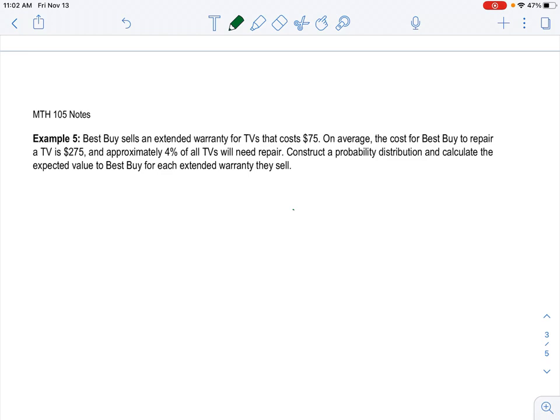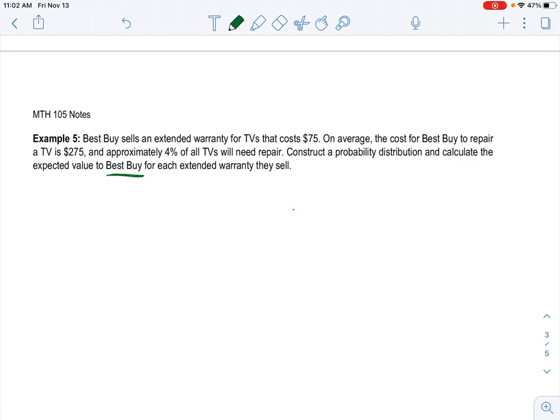So Best Buy sells an extended warranty for TVs that cost $75. On average, the cost for Best Buy to repair a TV is $275, and approximately 4% of all TVs will need repair. We want to construct a probability distribution and calculate the expected value to Best Buy for each extended warranty they sell. So we're looking for how much Best Buy will make off of this warranty.